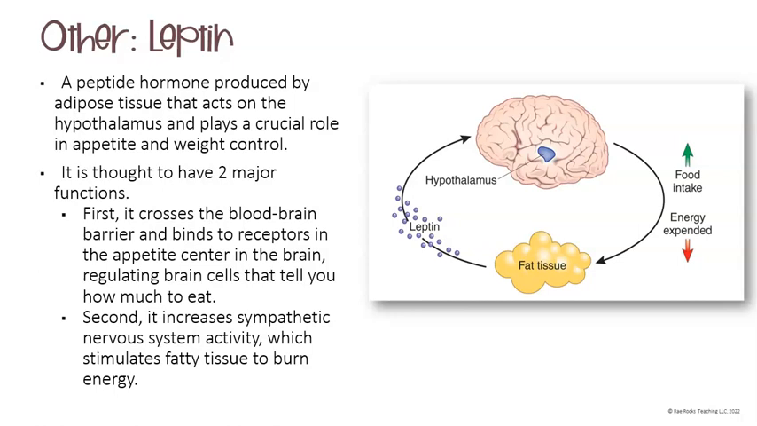It's thought to have 2 major functions. The first one is that it's going to cross the blood-brain barrier and it's going to bind to receptors in the appetite center of our brain. And it's going to regulate those brain cells to tell us that we have had enough to eat. The second is that it increases the sympathetic nervous system, remember the fight or flight system, which stimulates the fatty tissue to burn energy.